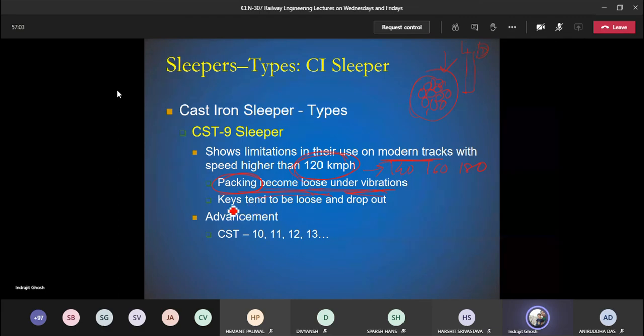Now at the same time, the keys which are on the gauge side also become loose and sometimes they come out. As soon as they come out, you can understand that there is instability. The rail will not be able to sit properly on the top of the slipper surface. So there are further advancements being made by the Indian government. They are trying to see if we can get rid of this problem of 120 km/h.